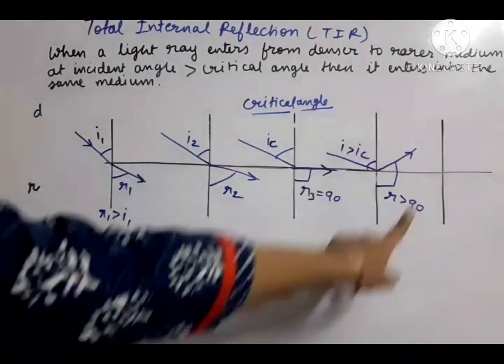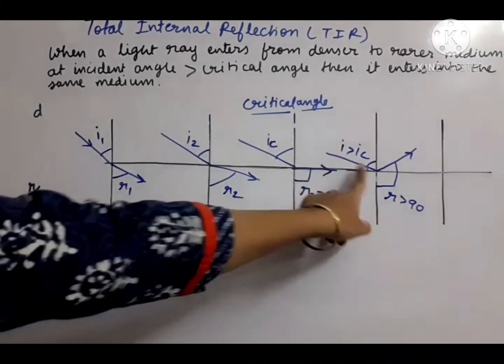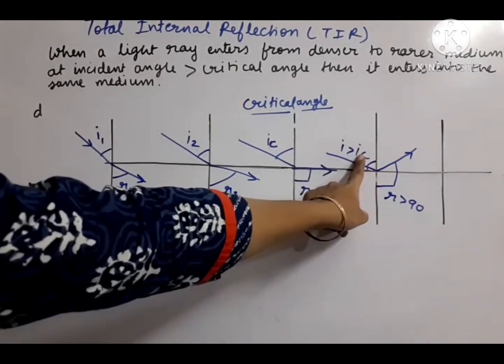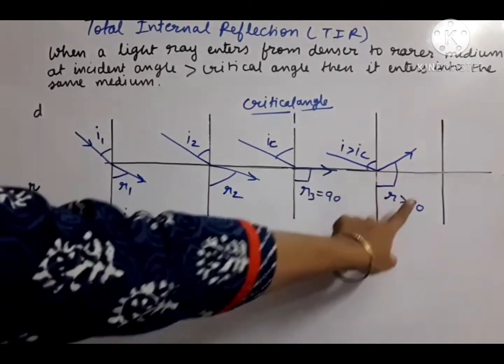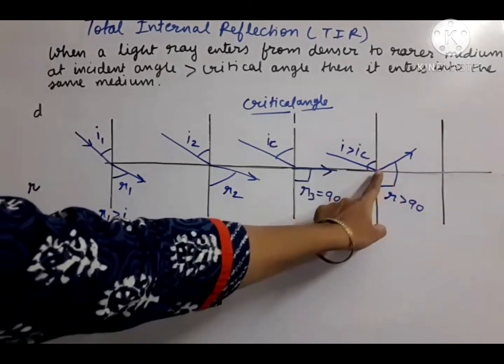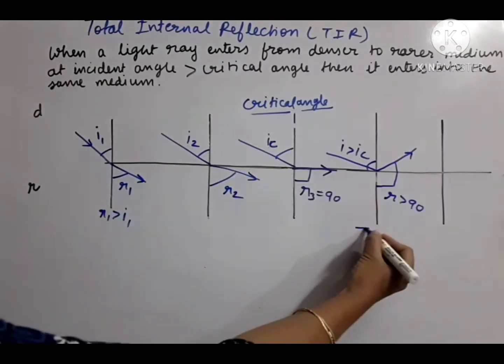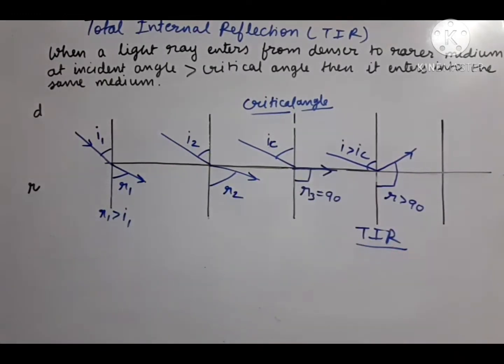So you must have noticed this condition. We incident one ray from denser to rarer medium at greater than critical angle. Then the ray, instead of entering into the second medium, is returning back into the same medium. So this is called TIR. This is called total internal reflection.